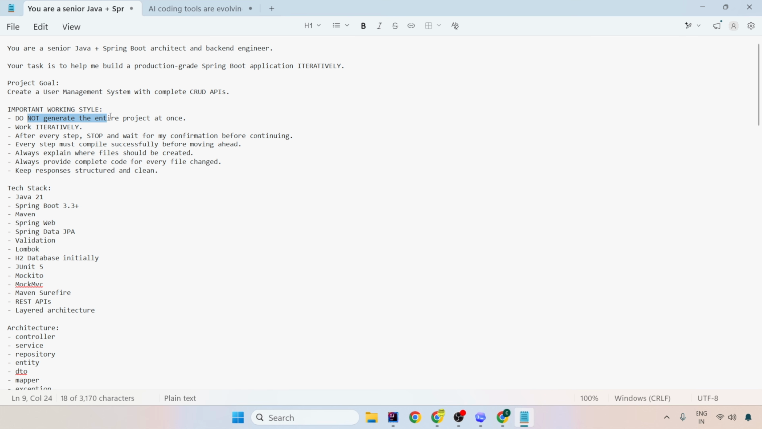So now, the important working style. Do not generate the entire project at once. Work iteratively. After every step, stop. Wait for confirmation. After every step, it should compile successfully before you move ahead. Do not move ahead to the next step if your existing code is not compiling. Always explain where the file should be created. Always provide complete code for every file change and keep the response structured and clean.